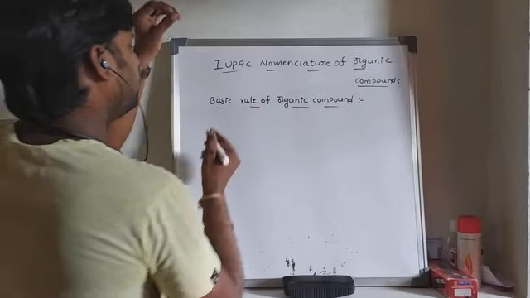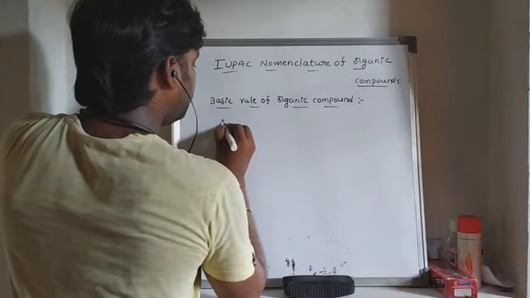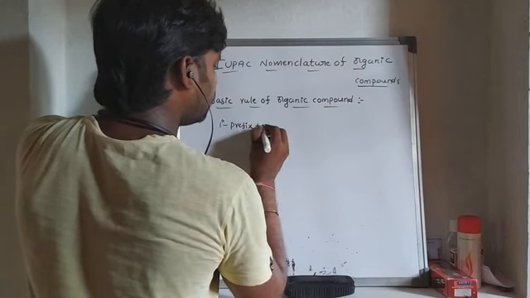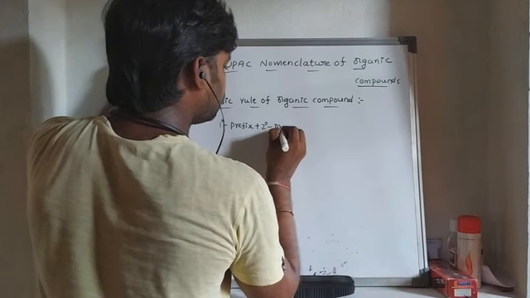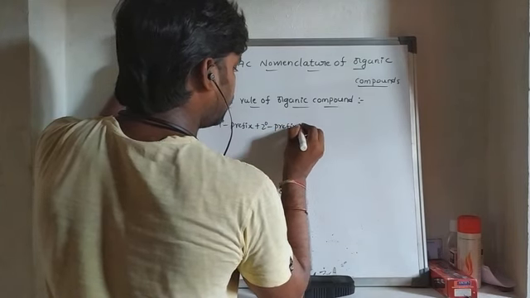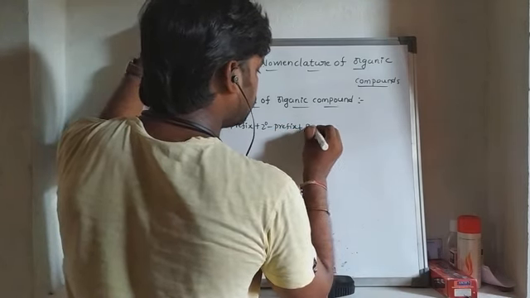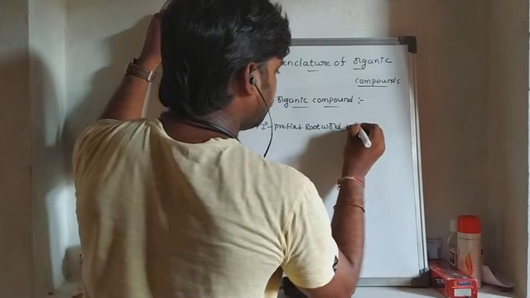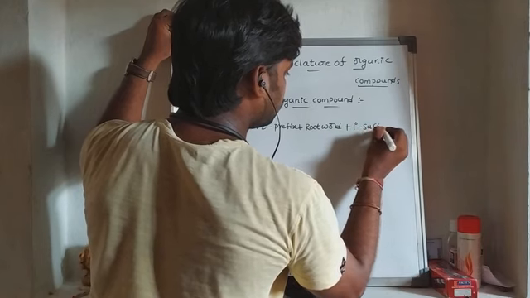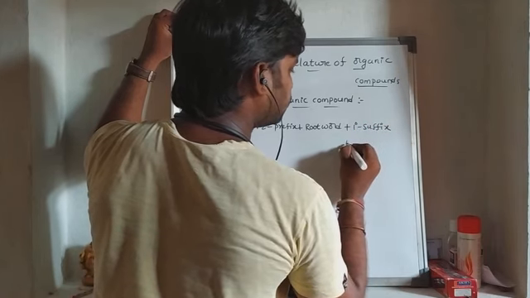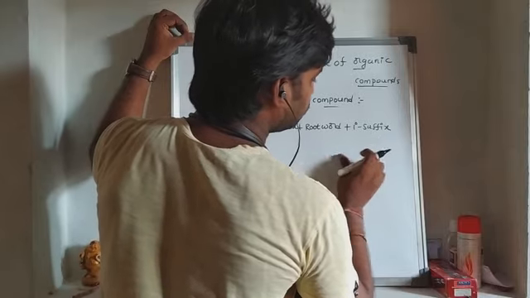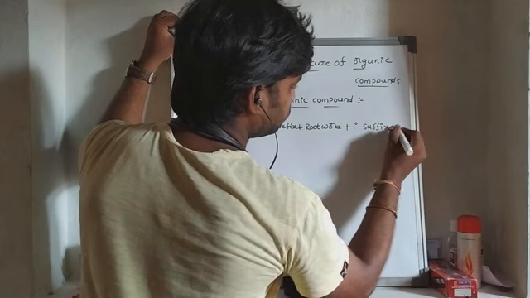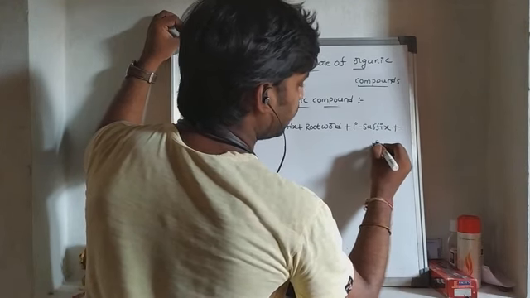Basic rules means here primary prefix plus secondary prefix plus root word plus primary suffix and plus secondary suffix.